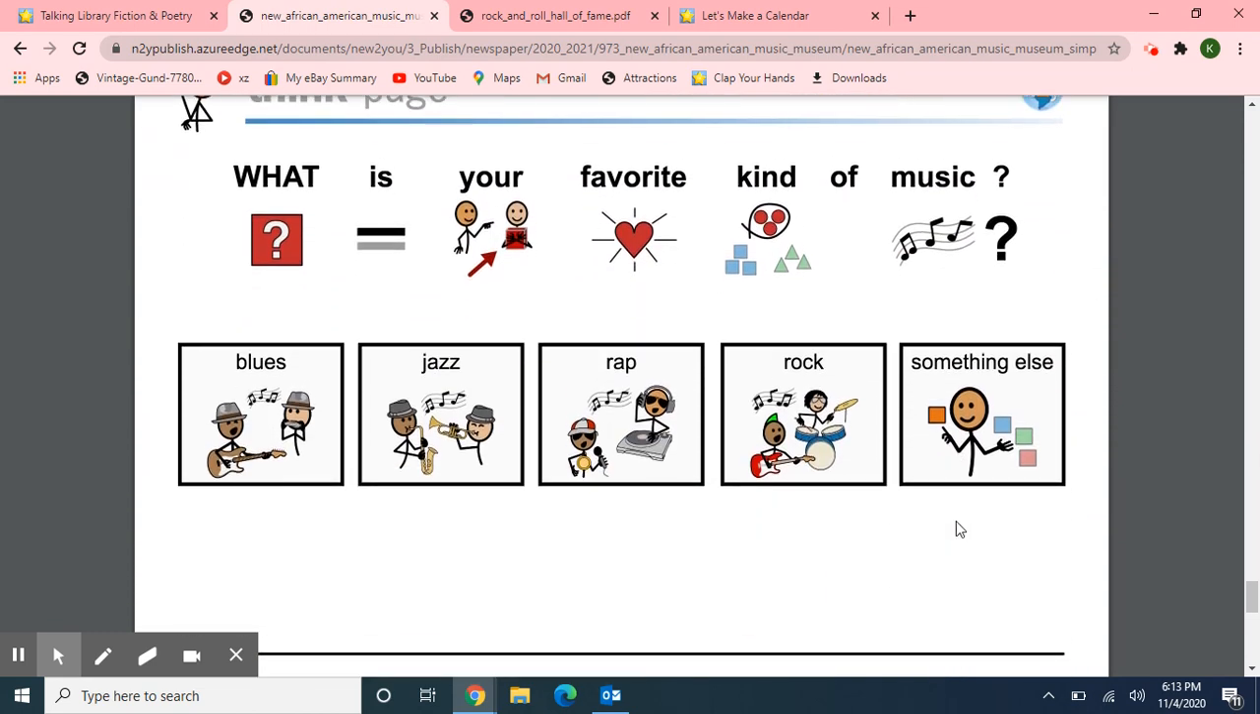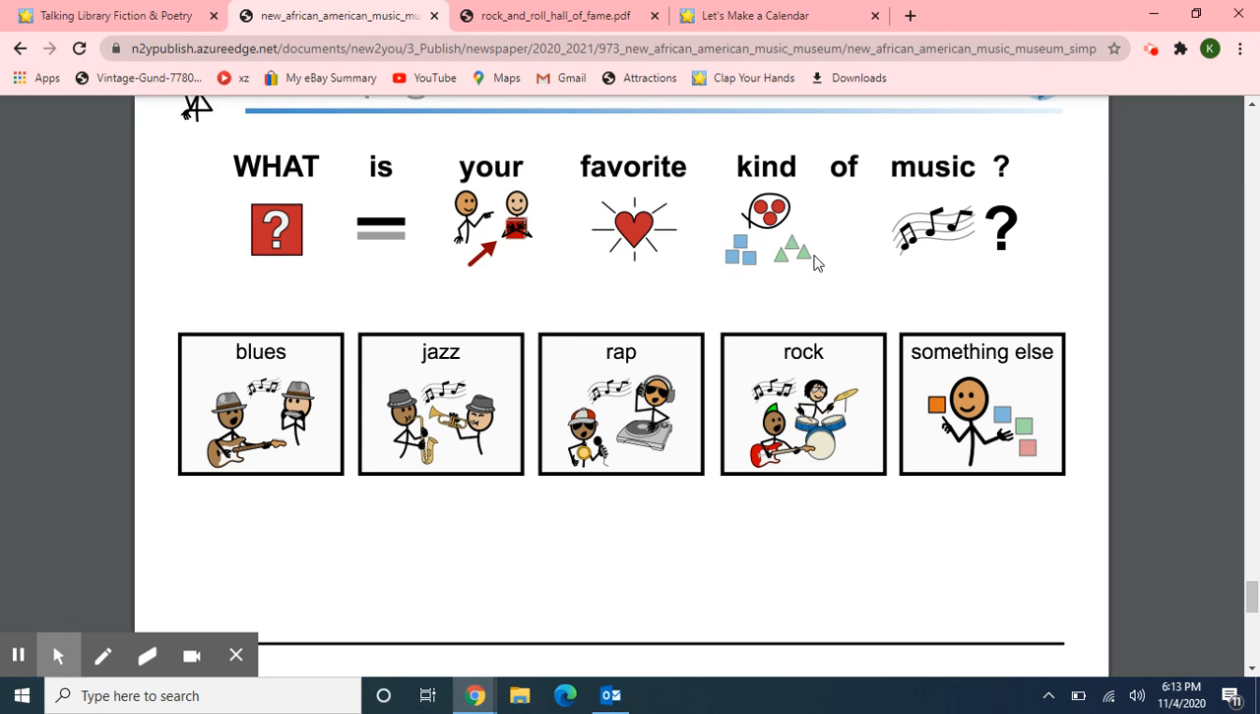And our last question, what is your favorite kind of music? Blues, jazz, rap, rock, or something else? Oh, I like it all. That's a hard decision. I think I'm going to go with jazz music.